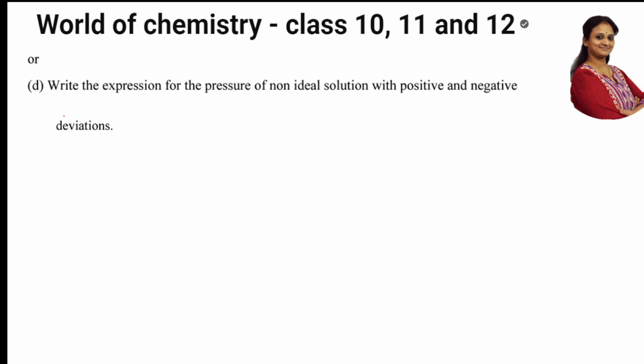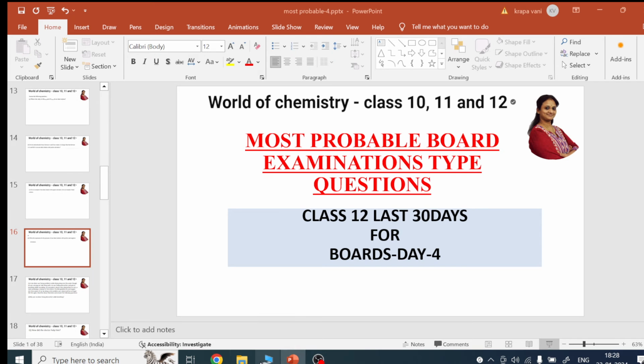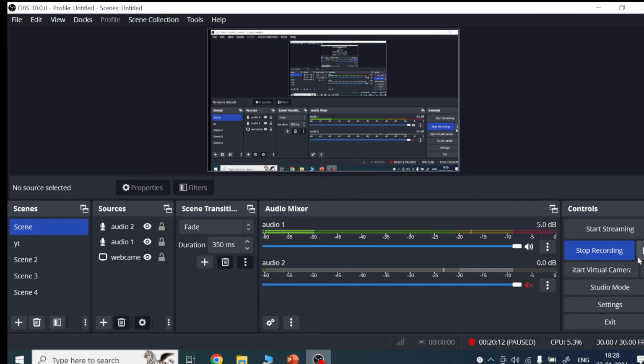Now, after this, there's one choice question. Write an expression of the pressure of non-ideal solutions, means the P formula of non-ideal solutions, with positive and negative deviations.